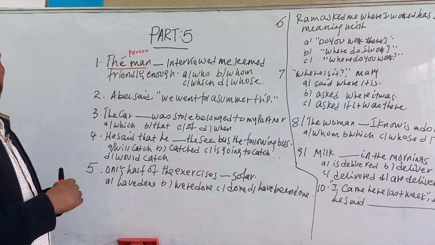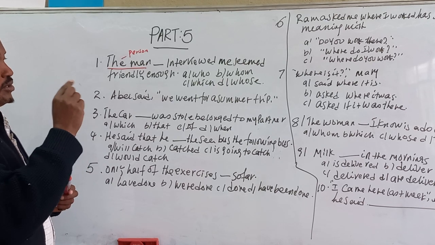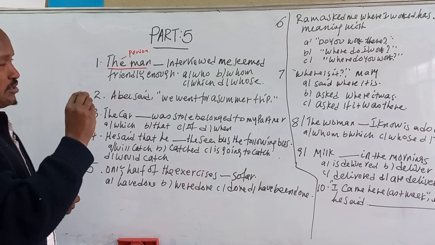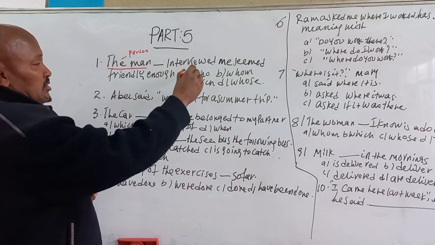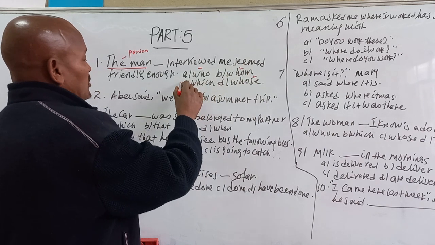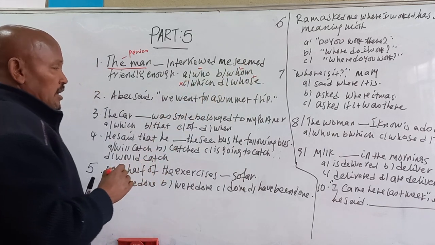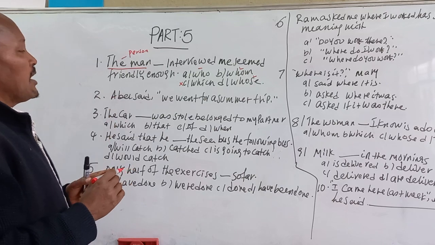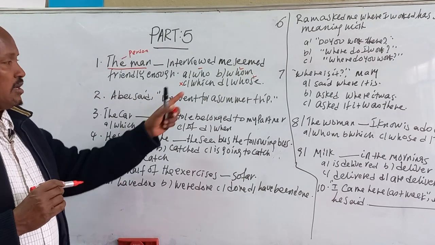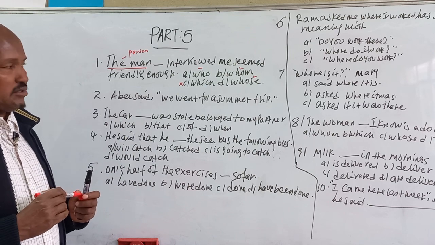If and only if the subject is about a person, which relative pronoun talks about the person? Who talks about a person, whom is true, and whose is true, but which is not related with the subject, the man, because it talks about things and animals, so it is out of the choice.